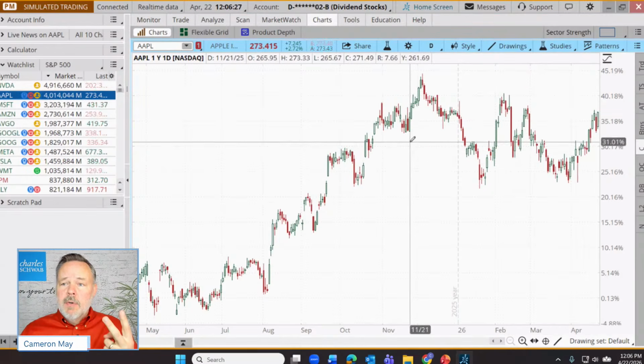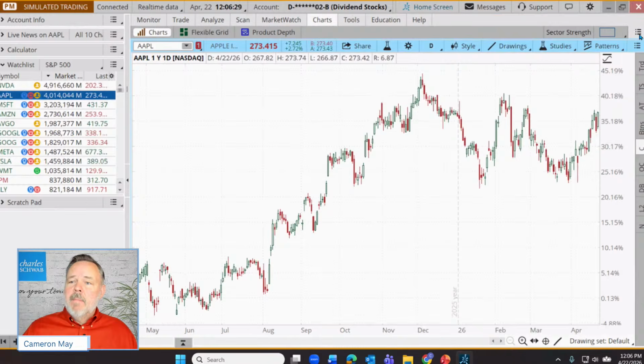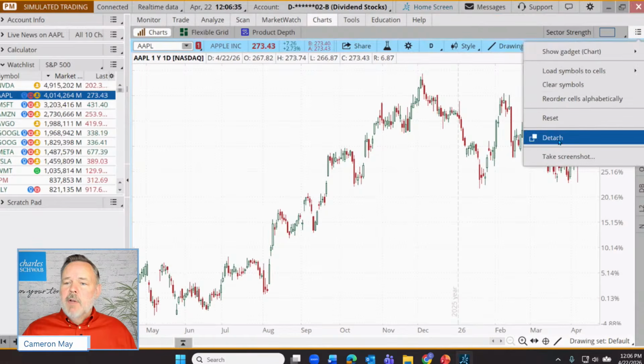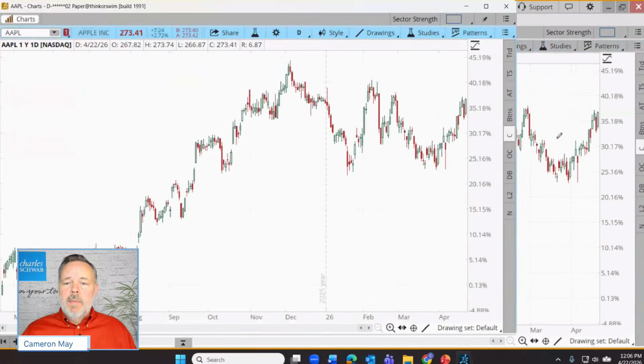So tool number 2 is to pop up here to the upper right, click on this little menu icon. This is a series of 3 dots and 3 dashes, and we're going to detach the chart. What that does is it opens that chart. It essentially creates a new window. So we have this independently operating window of a new chart. And we can move that around.